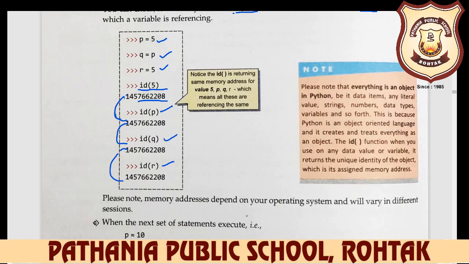So notice the ID is returning the same memory address for 5. Here we write 5 directly. For P, Q, R and 5, all the IDs are the same, which means all these are referencing the same object.